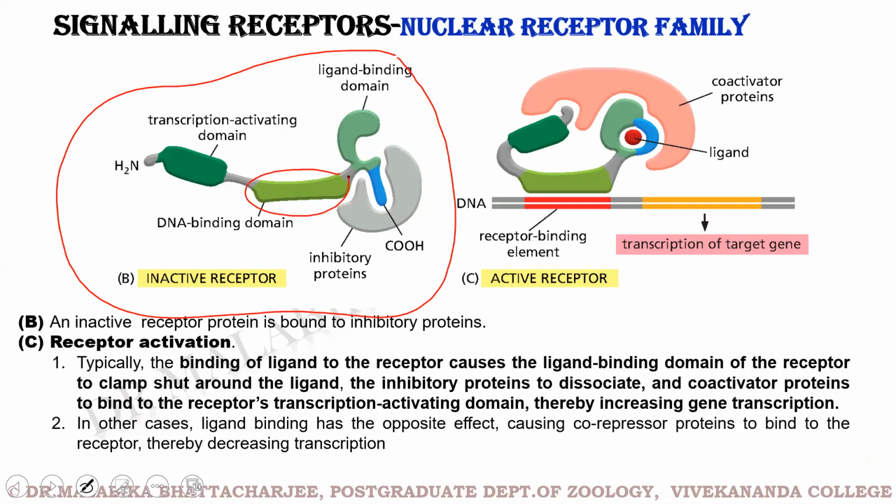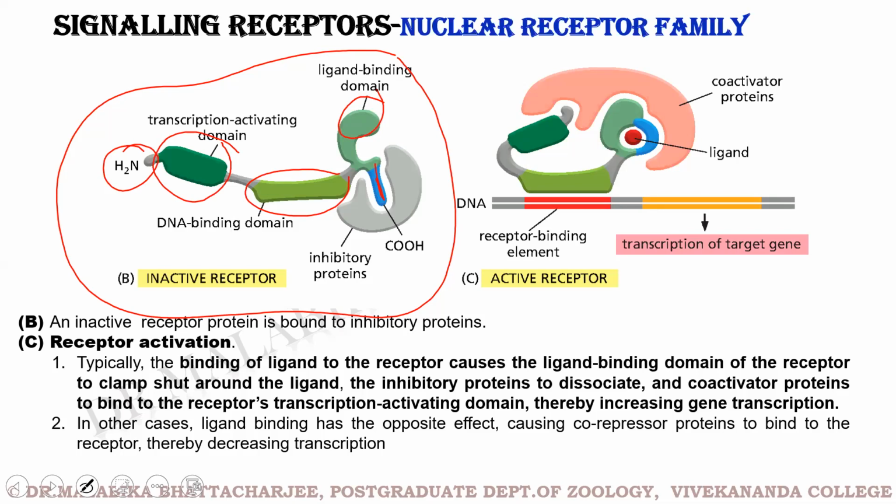And in its inactive condition, the DNA binding domain is not exposed. It is clamped shut. And then we have the carboxy terminal domain of the receptor. Remember, the receptor is also a protein. This is the amino terminal domain, this is the transcription activating domain, and this is the ligand binding domain. So this is how the inactive receptor looks, and there are inhibitory proteins attached to it in such a manner that its DNA binding domain is not exposed.